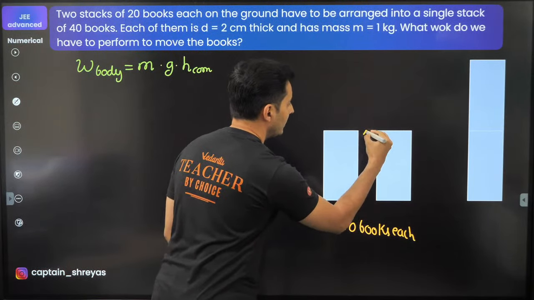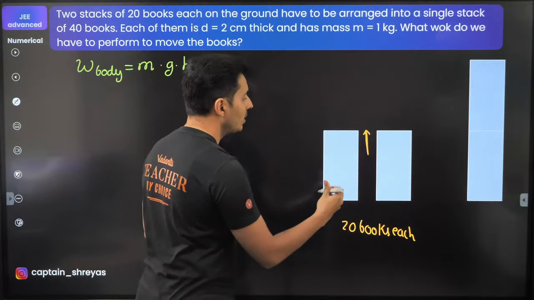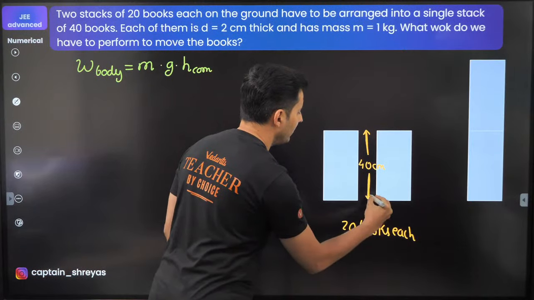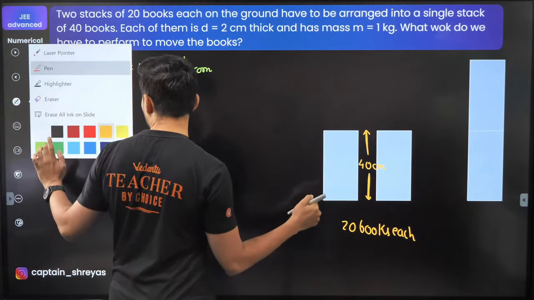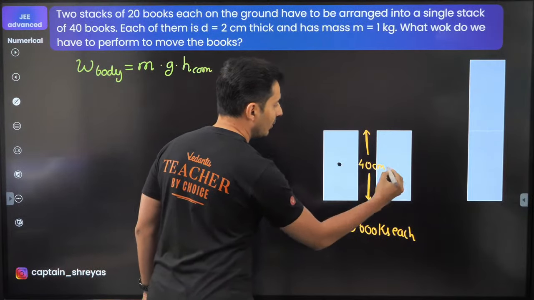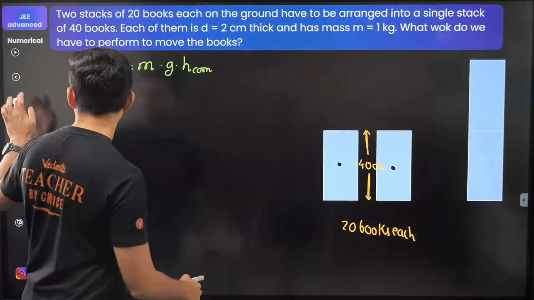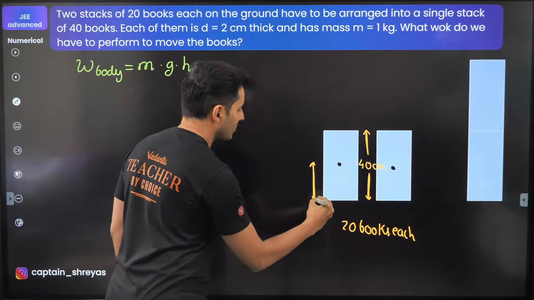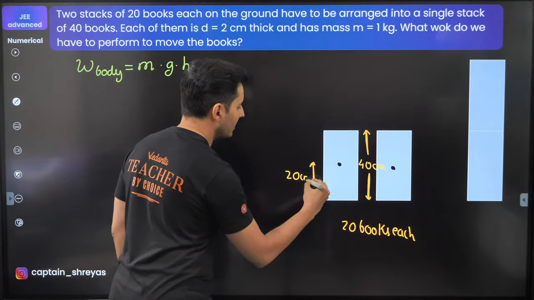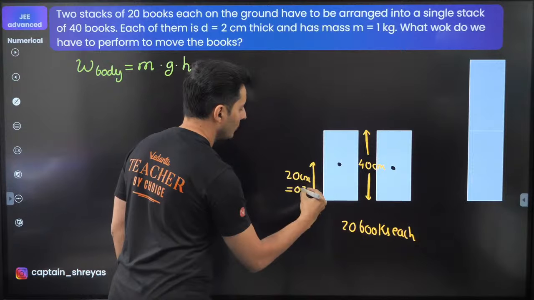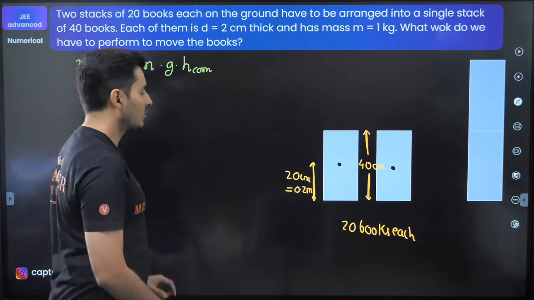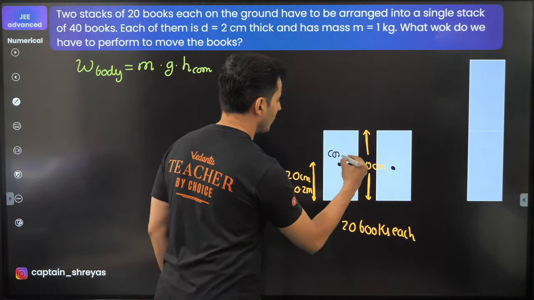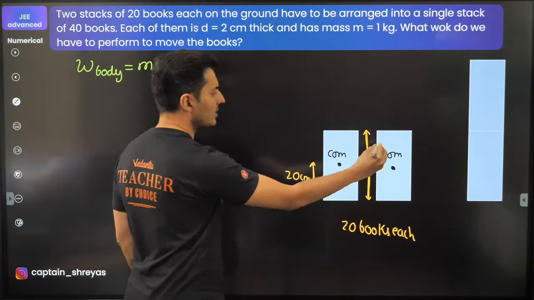Naturally, this height will be nothing but 20 into 2, which is 40 centimeters. If that is 40 centimeters, I know where the center of mass will be. The center of mass definitely will be over here at a height of how many centimeters? 20 centimeters. So you will see that the center of mass is over here, that is 20 centimeters, which is also 0.2 meters. I've converted into meters because everything will be in SI units. Remember, this is where the center of mass of these two book stacks is.